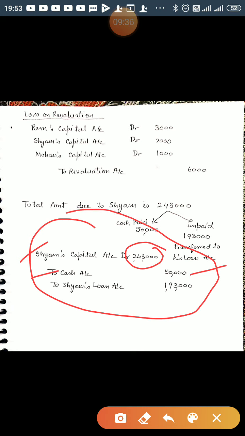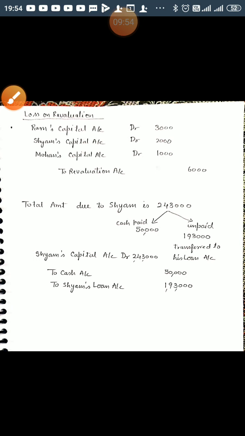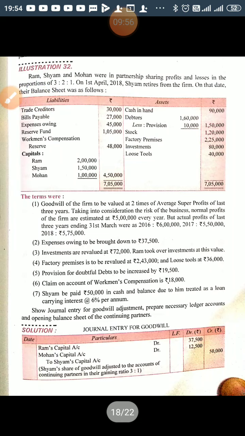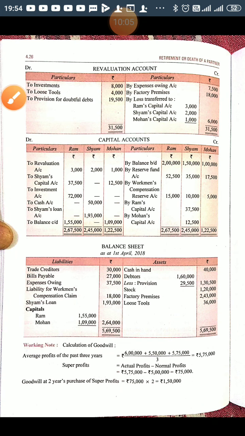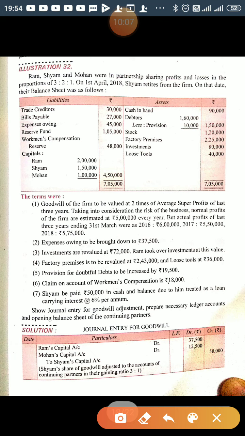So 50,000 has been settled by giving cash, and rest of amount has been transferred to his loan account. Total claim we haven't calculated right now, but it is calculated. The total claim is 2,43,000. Out of this 2,43,000, 50,000 has been paid, and unpaid amount will be transferred to his loan account carrying 6% per annum interest. And the cash will be shown in the balance sheet is 40,000. 90,000 minus 50,000, 40,000.